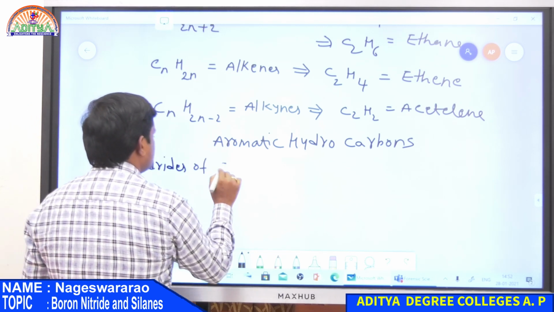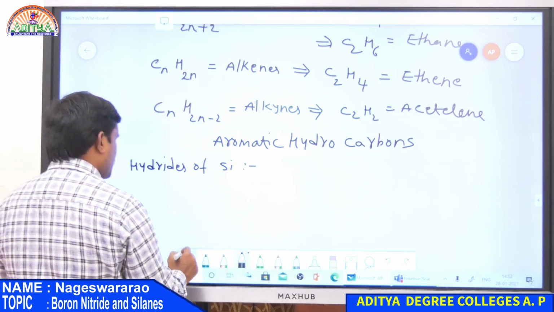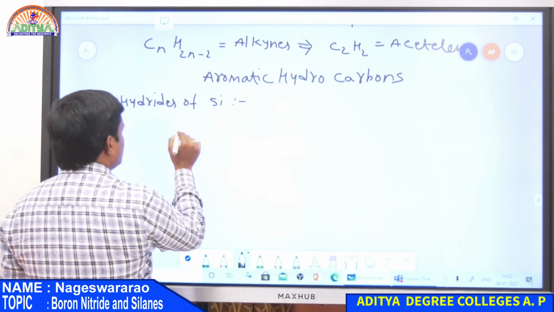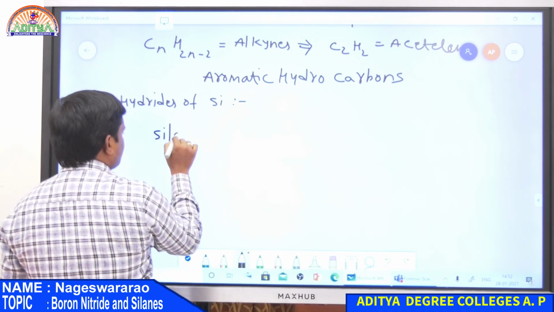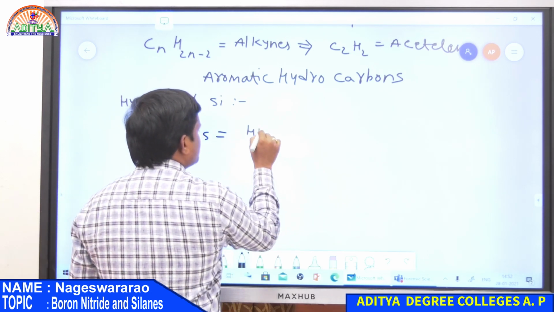Then the second one, hydrides of silicon. Hydrides of silicon are known as silanes. So silane is nothing but a hydride of silicon.